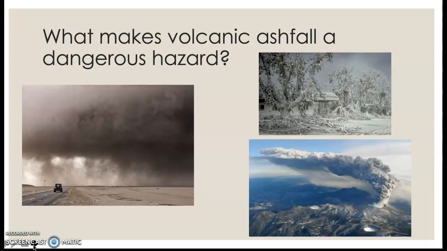Volcanic ash can cause respiratory issues and lung damage if inhaled. A person can suffocate if they inhale enormous volumes of ash and volcanic gases. The most common cause of death from a volcano is suffocation.